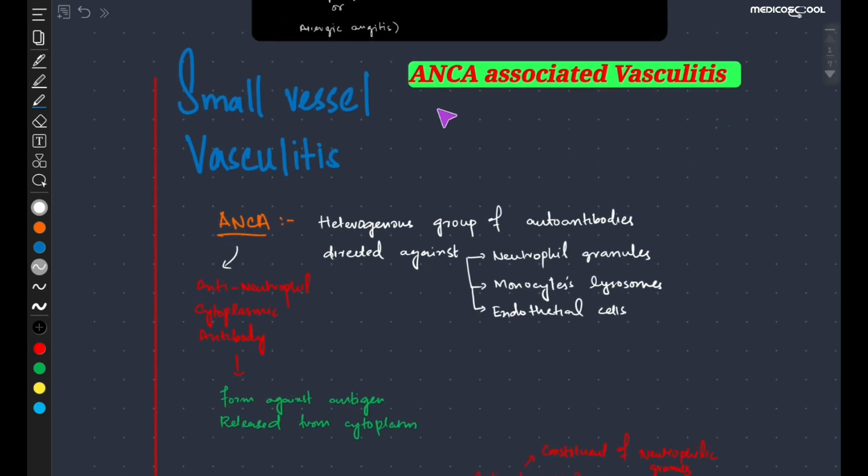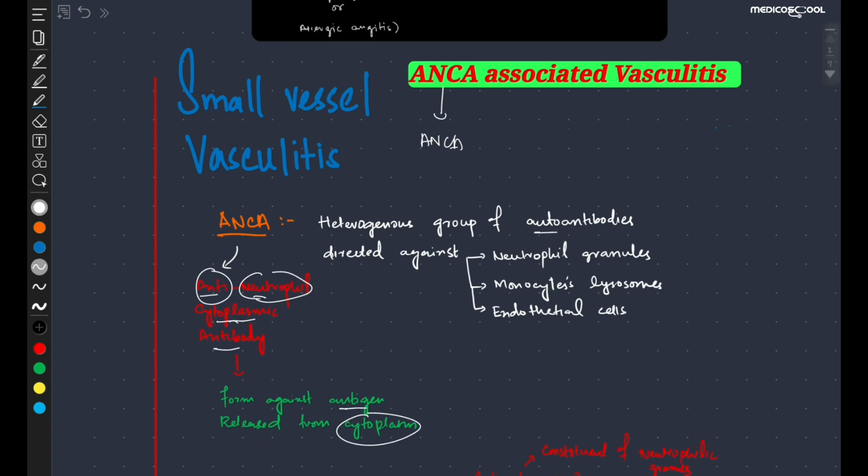So before starting the ANCA-associated vasculitis, we must know what is ANCA. ANCA stands for anti-neutrophil cytoplasmic antibody. It consists of four words. Anti means against, neutrophil means neutrophils, and cytoplasmic antibodies means that these are the antibodies which are formed against the antigen released from the cytoplasm.